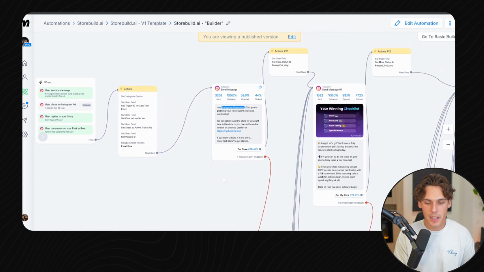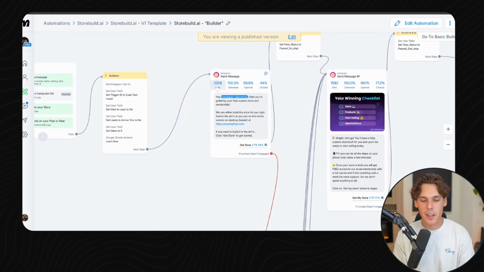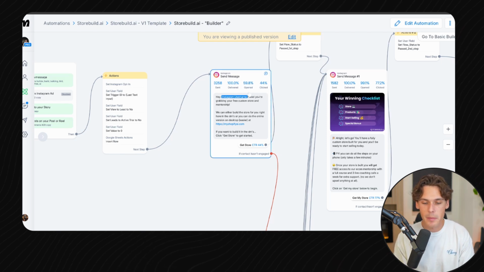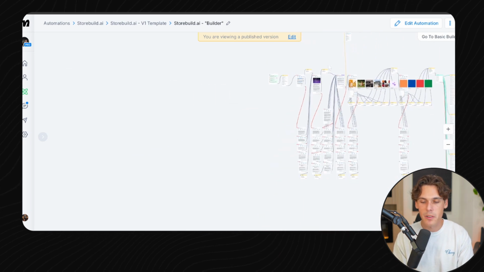So this is a flow that I'm running right now, and you can see here at the top, it'll say this first message that's sent. We sent over 3,000 messages, 100% of them were delivered. Only 58% of people opened these messages, and then 44% of those people clicked the message. Looking at this off the bat, I would say I want to get this open rate a little bit higher. Maybe I need to word this a little bit differently. Maybe I should change this up, because we want people to go through this entire flow. We don't want them to drop off at the beginning.